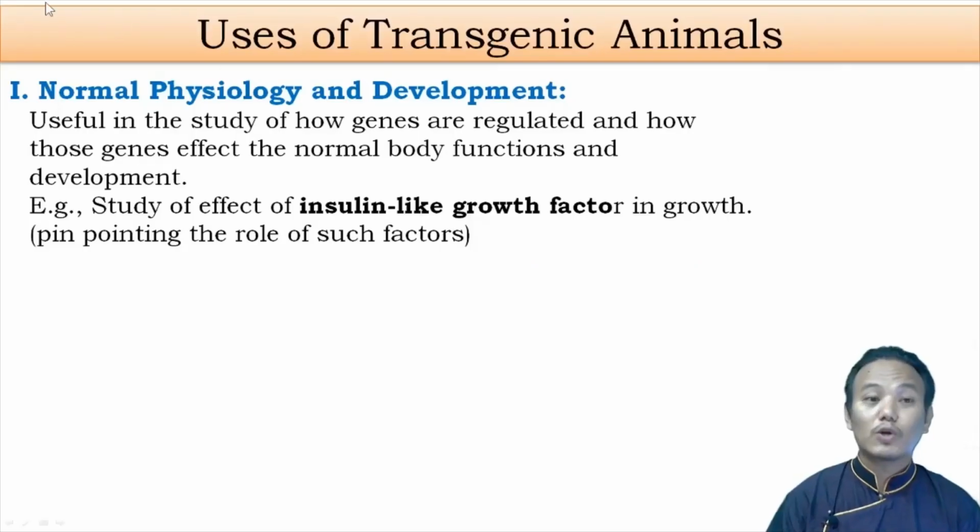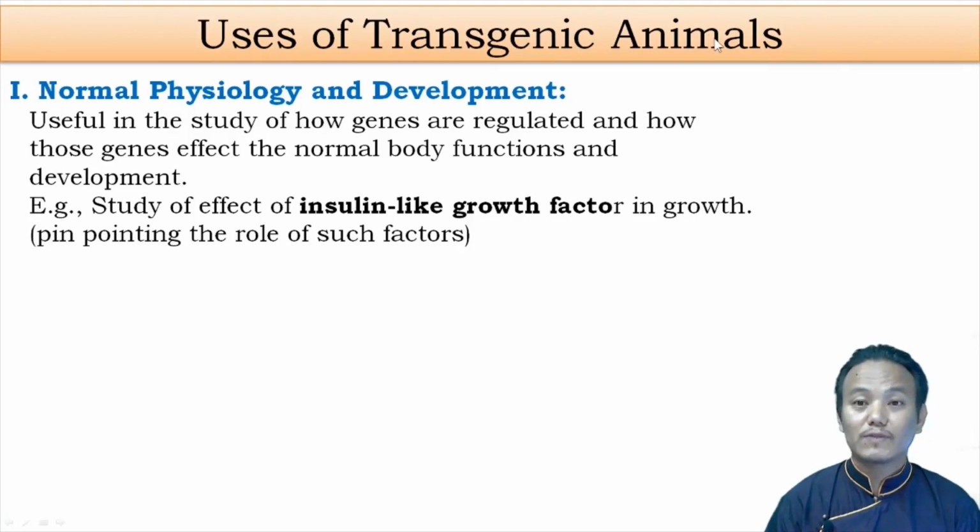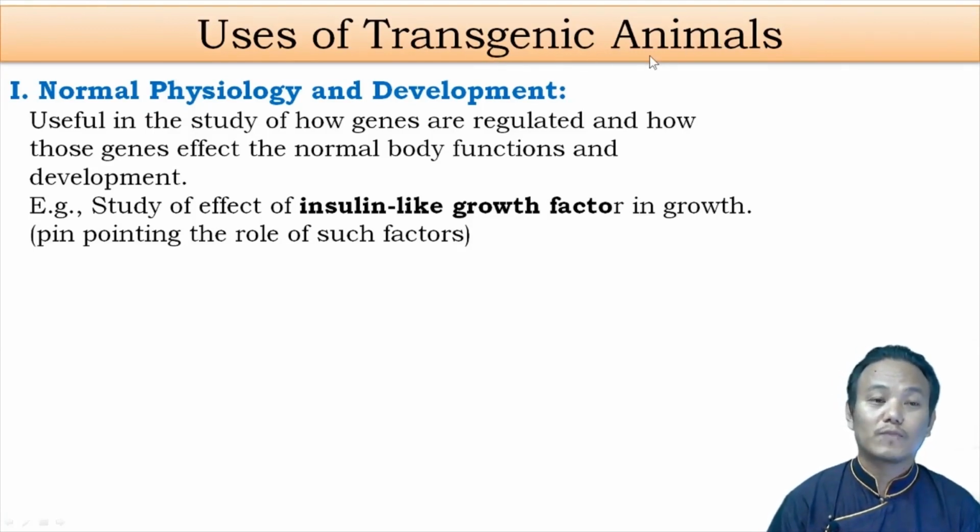Let us now talk about the uses of transgenic animals, or the reasons behind the creation of transgenic animals within the laboratories. These transgenic animals are useful in the study of how genes are regulated and how those genes affect normal body functions and development. So transgenic animals are useful in the study of normal physiology and the body's development.